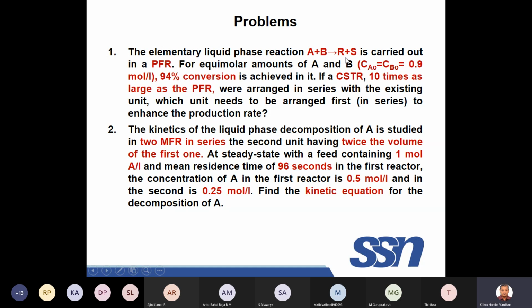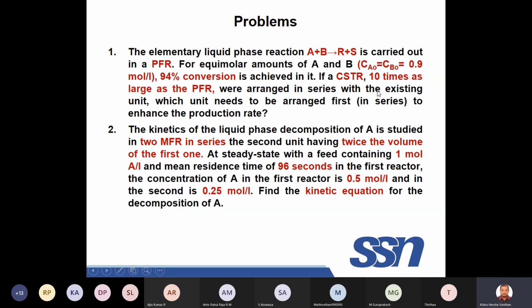A plus B gives R plus S is the reaction in a reactor called PFR. For equimolar amounts, that means the concentrations or moles of A and B are the same, Ca naught is Cb naught, the initial concentration of A and B is 0.9 mole per liter. 94% conversion is achieved with these equimolar initial concentrations of this reaction in the PFR.